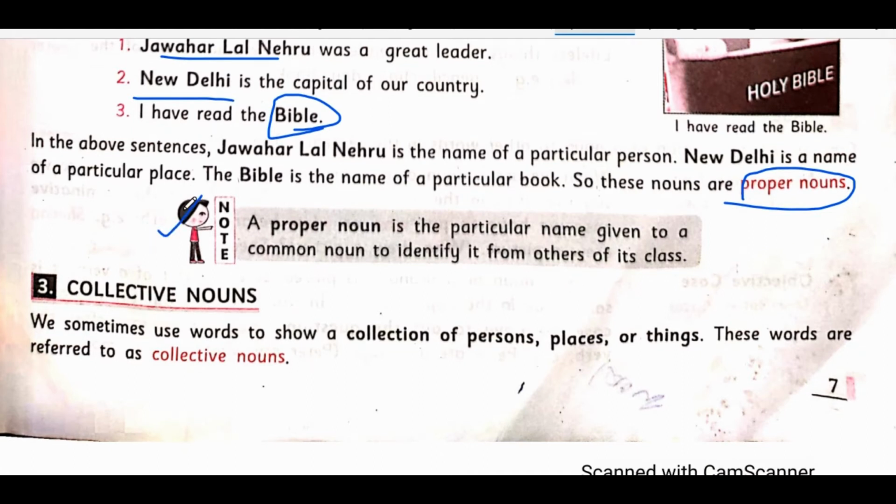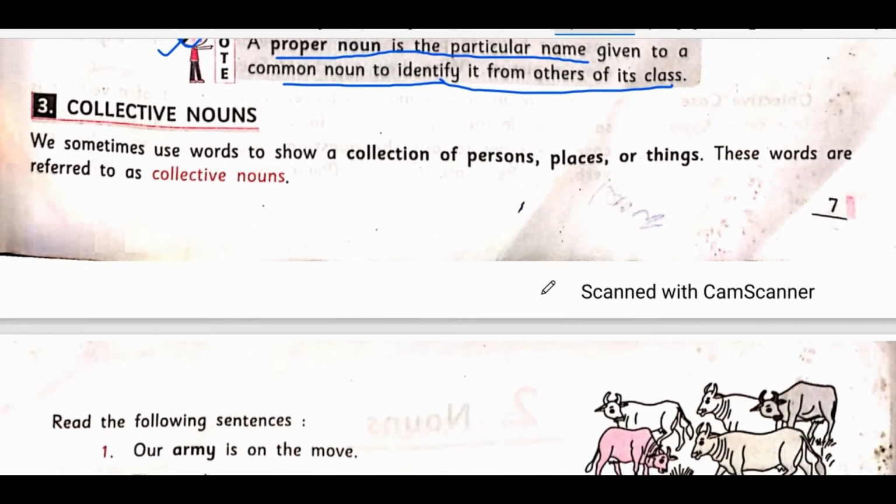One boy is standing and giving a very good note to us. A proper noun is that particular name given to a common noun to identify it from others of a class. If I say book, book is a common noun. If I find a particular one from there, like science book or Tinkle comics book, then that comic book is a proper noun.